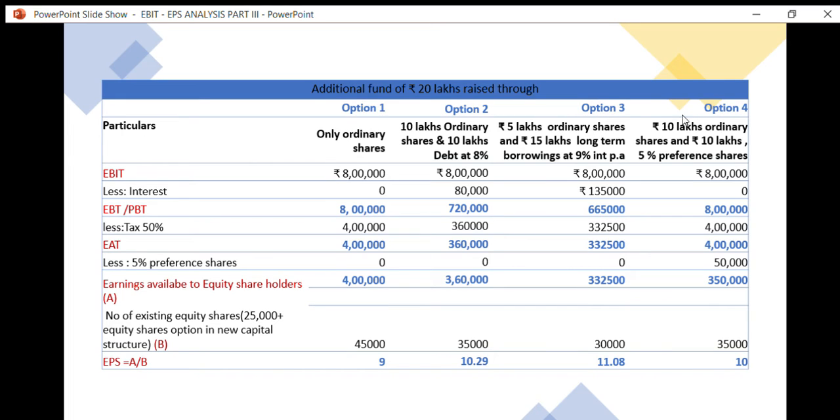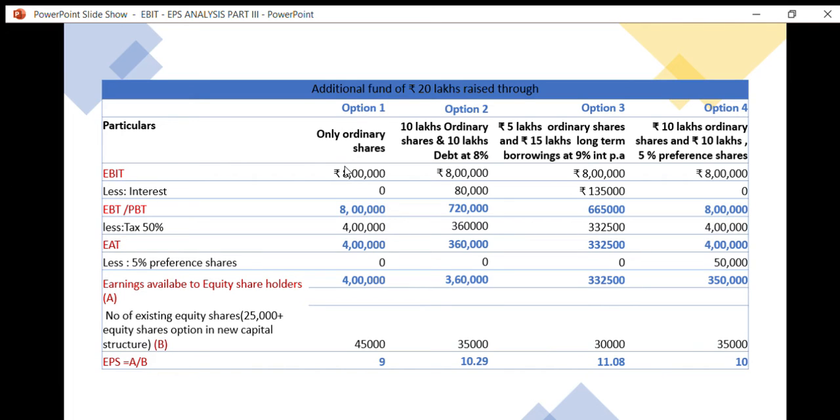And option 3, 10 lakhs ordinary shares and 10 lakhs preference shares, 5% preference shares. 5% is nothing but the dividend that we are paying on preference shares on 10 lakhs. So first we need to take the earnings before interest and tax. Out of the earnings, by using this rupees 20 lakhs, we are getting expected earnings, that is 8 lakhs.